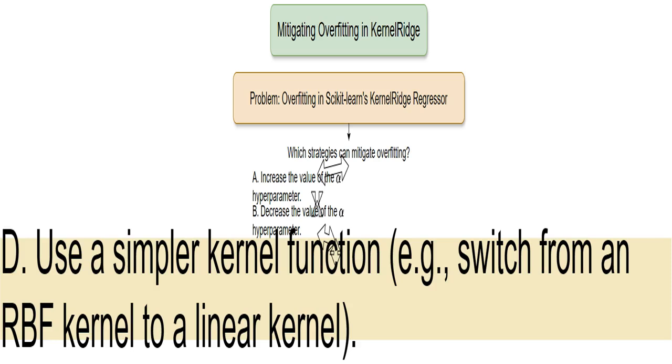A simpler kernel, such as a linear kernel, limits the model's ability to fit complex relationships, thus reducing the risk of overfitting. This is a good strategy when the relationship between features and the target is relatively straightforward.